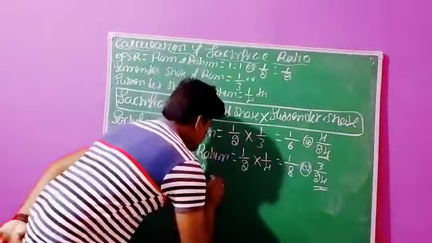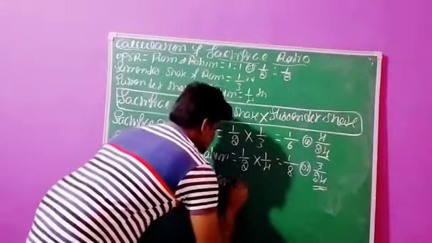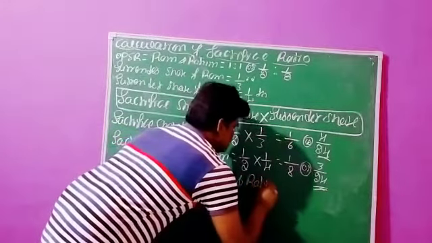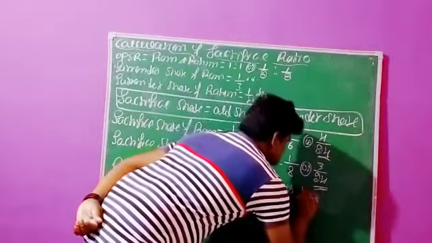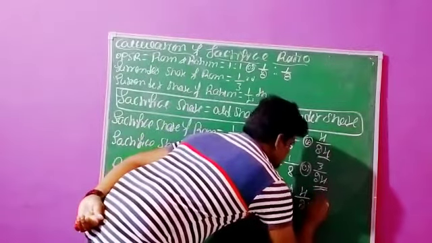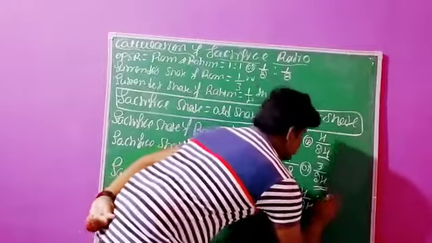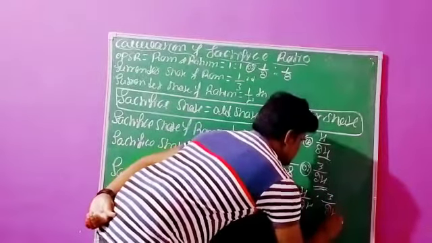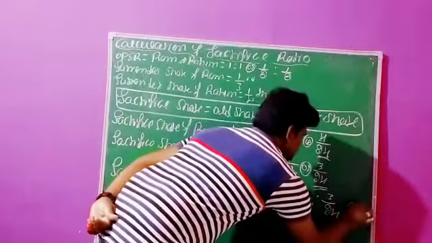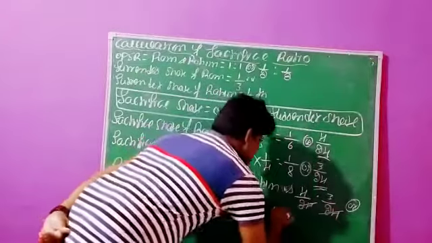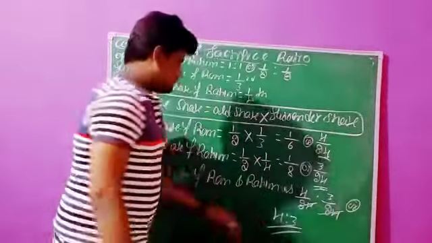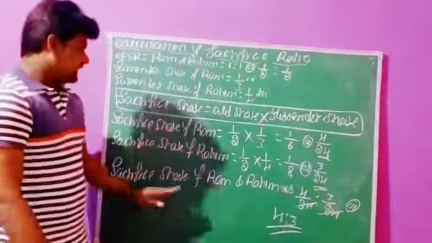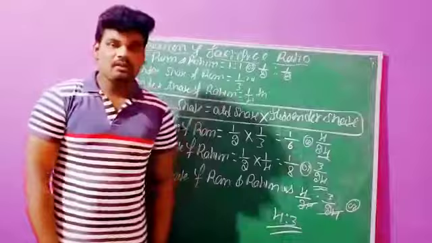Sacrifice share of Ram and Rahim is 4 by 24 is to 3 by 24. Here 24 cancels, which means 4 is to 3. 4 is to 3 is the sacrifice ratio of Ram and Rahim in the partnership.